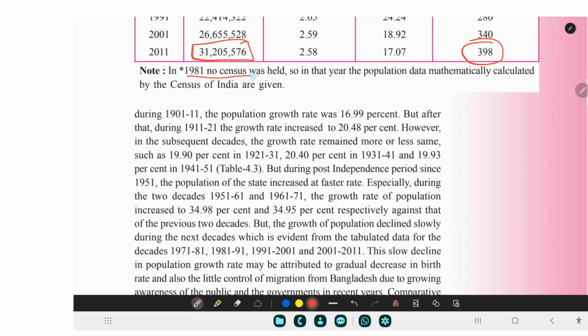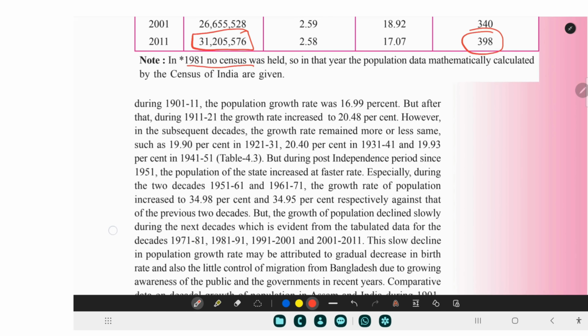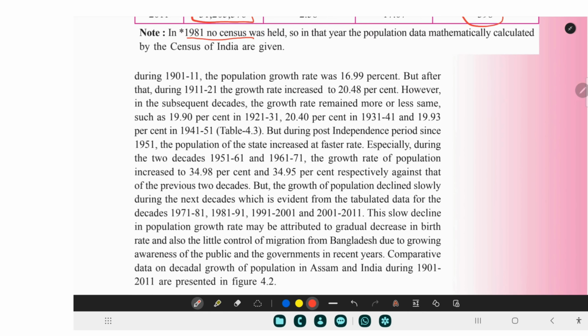In 1981 no census was held. The same thing, you can also read this. Let me go a bit quick. In 1981 no census was held, so in that year the population data was mathematically calculated. The statisticians did it mathematically. Anyways,